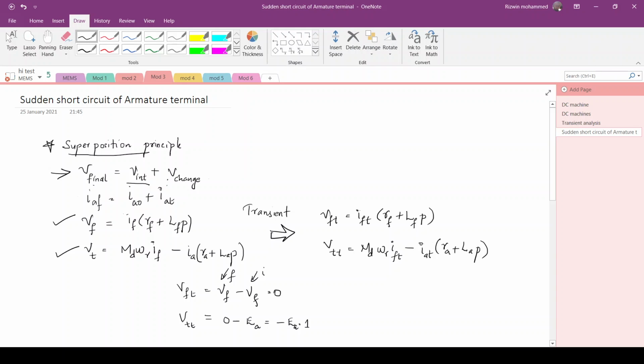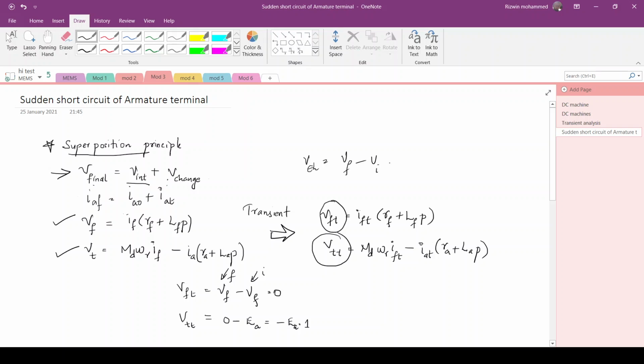So coming back to the equation, we have to substitute for Vft and Vtt and find what Iat is. The transient voltage, or change in voltage, is equal to V final minus V initial.